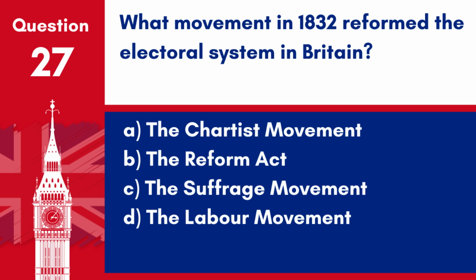Question 27. What movement in 1832 reformed the electoral system in Britain? A. The Chartist movement. B. The Reform Act. C. The suffrage movement. D. The Labour movement. Answer. B. The Reform Act. The Reform Act of 1832 reformed the electoral system by increasing the electorate and reducing the power of the House of Lords.